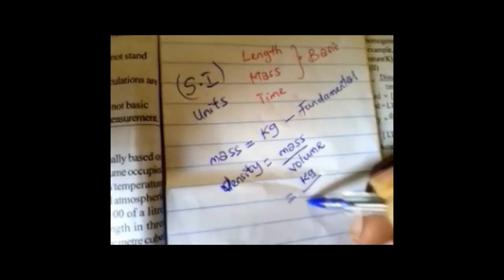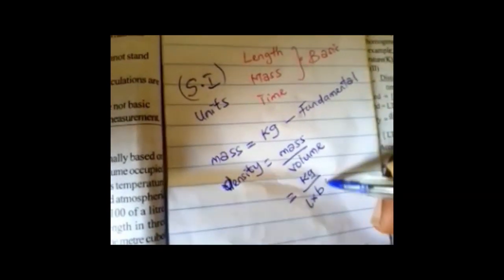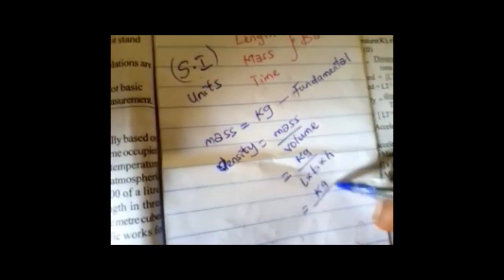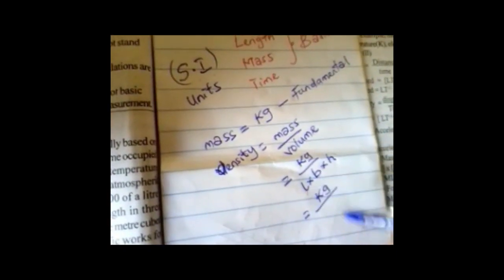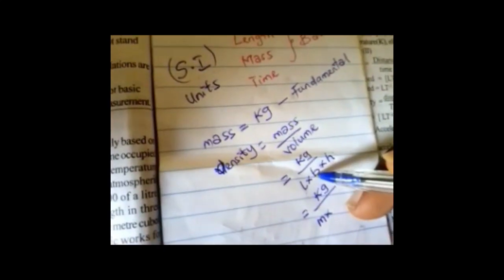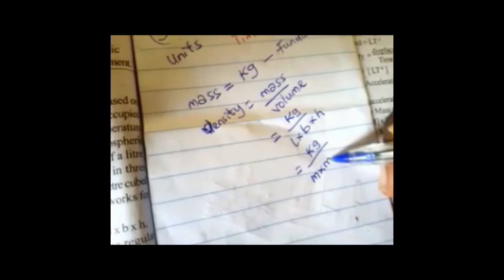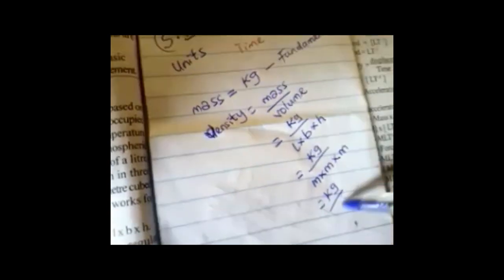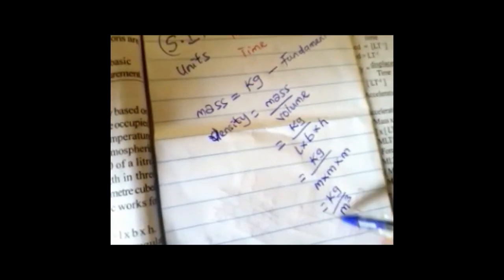Volume is a product of length, breadth, and height. So which gives us length, which is a fundamental quantity in meters, breadth, which is a fundamental quantity in meters, height, which is a fundamental quantity in meters. So which gives us kilogram per meter cube.